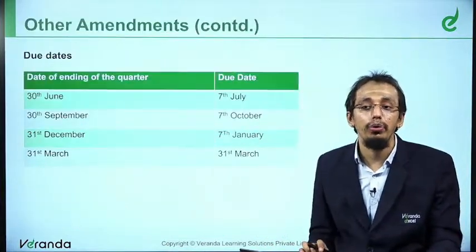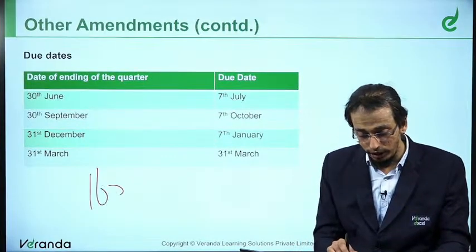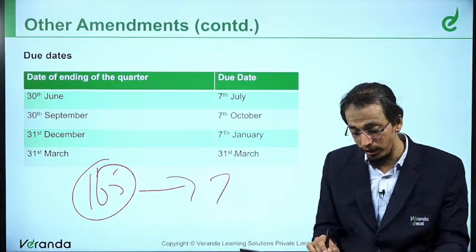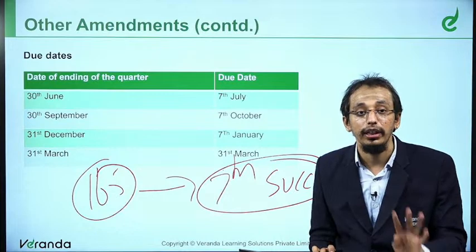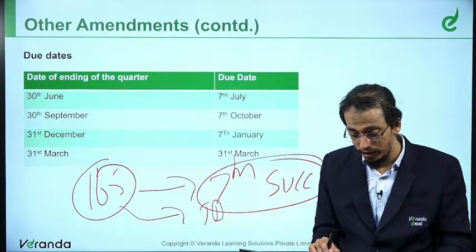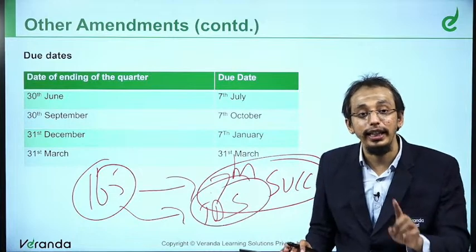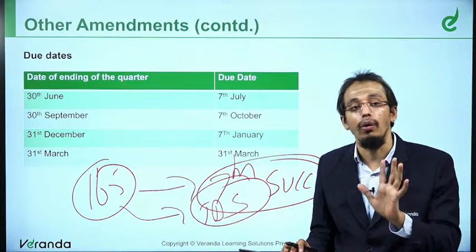Now, what is the due date? Under section 165, it is the 7th of the succeeding month. Here it is quarter-wise. That is, 165 is like TDS. It is the 7th of the succeeding month. But here it's all quarterly.